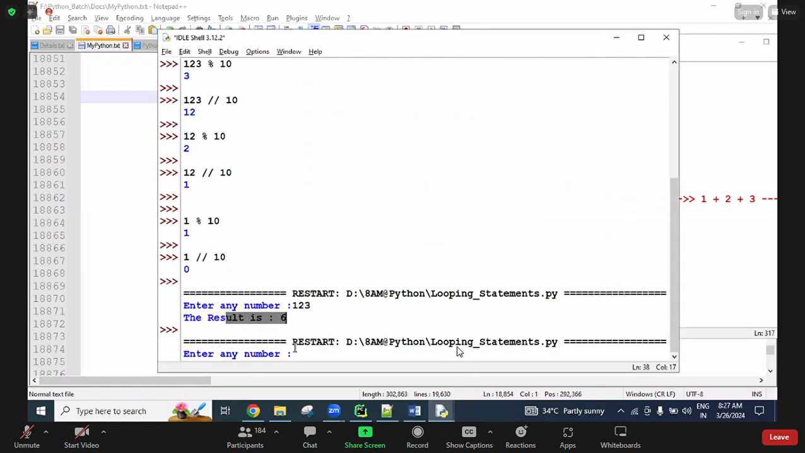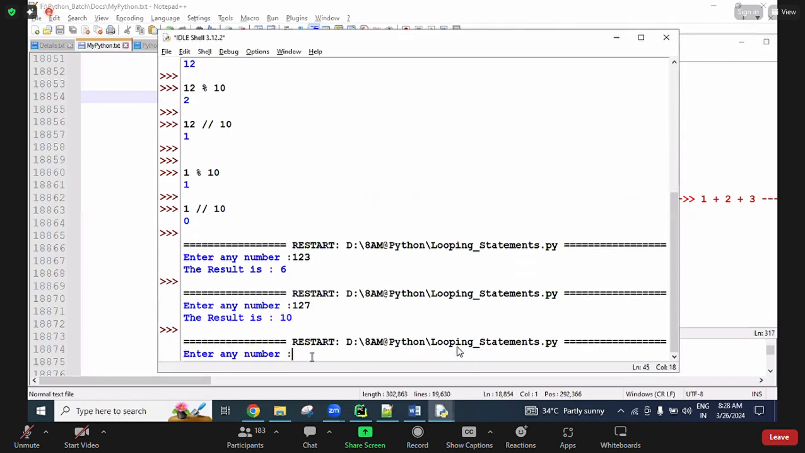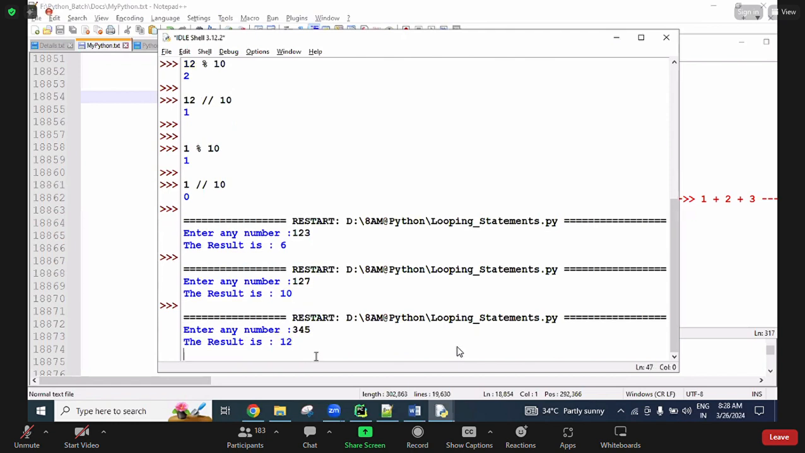Any program you can write here. So 1, 2, 7, which means 1 plus 2 plus 7, so 10. We are getting 10. Any number you can give here. For example, I'm using this one. So 3 plus 4, 7. 7 plus 5, 12. So we are getting 12.